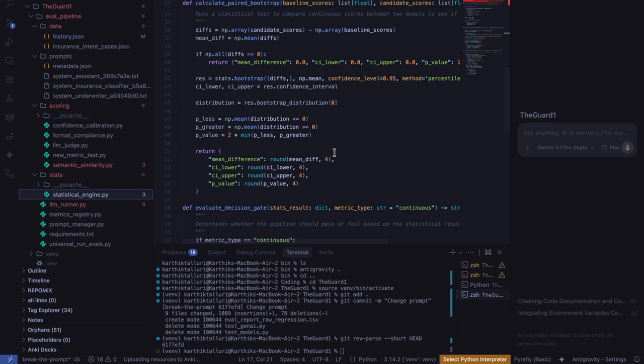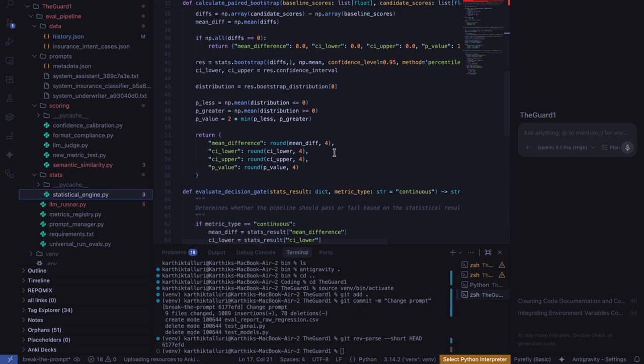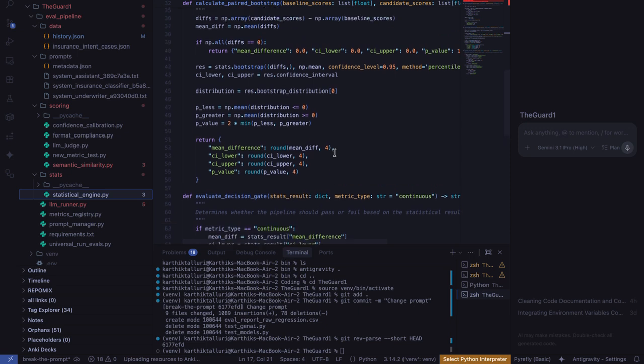So if it's negative, it's more to the left, and if it's positive, it's more to the right, and we trim each of them to the left and right, and in that case we get the interval for the paired bootstrap test.